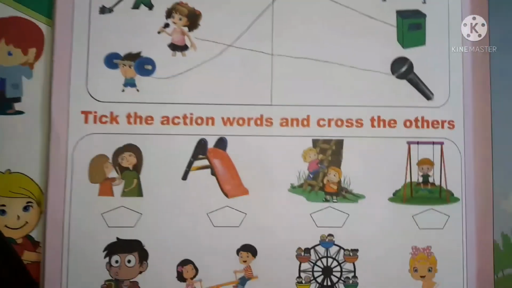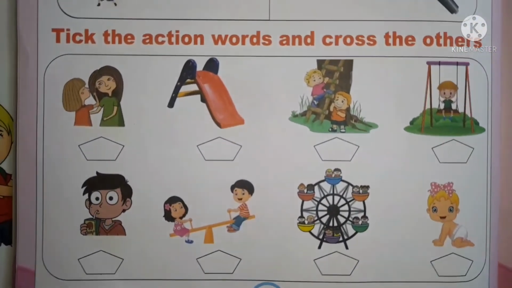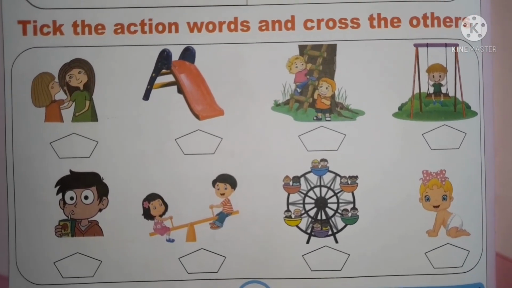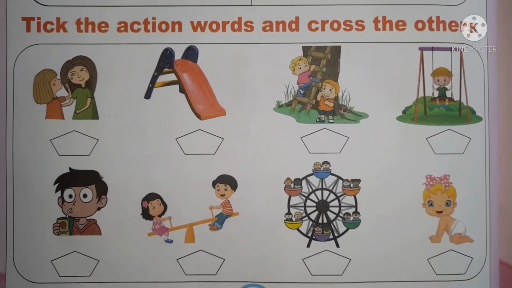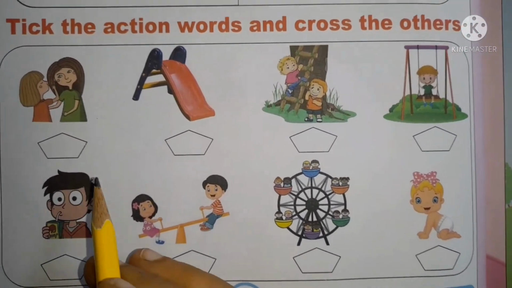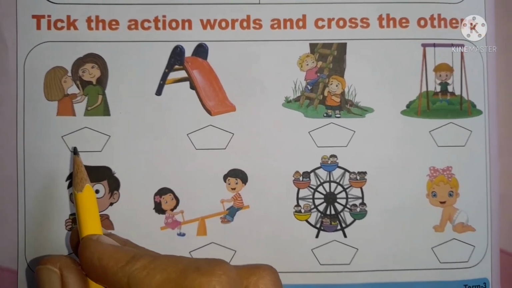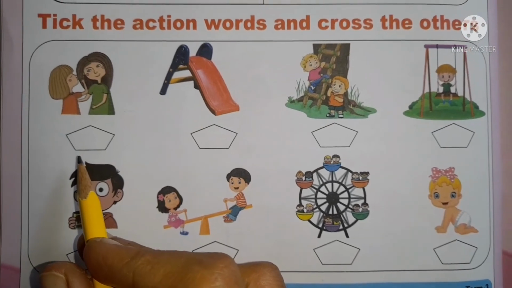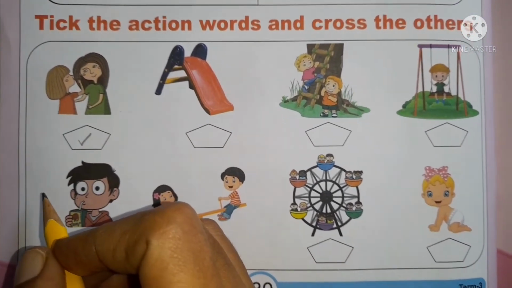Okay, have you done this? Now come to the bottom of the page. Tick the action words and cross the others. We have learned so many action words, right? Shall we tick the action words? What is this? Both of them are doing something, doing an action. What action are they doing? Whispering. Yes, this is an action word. So put a tick mark.